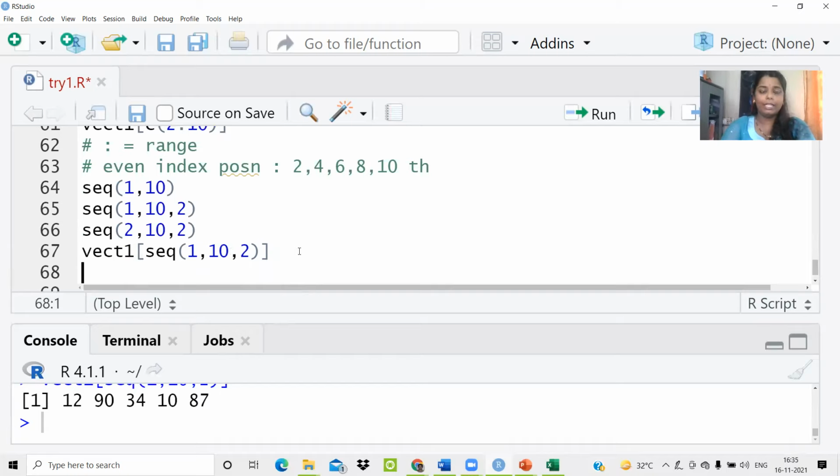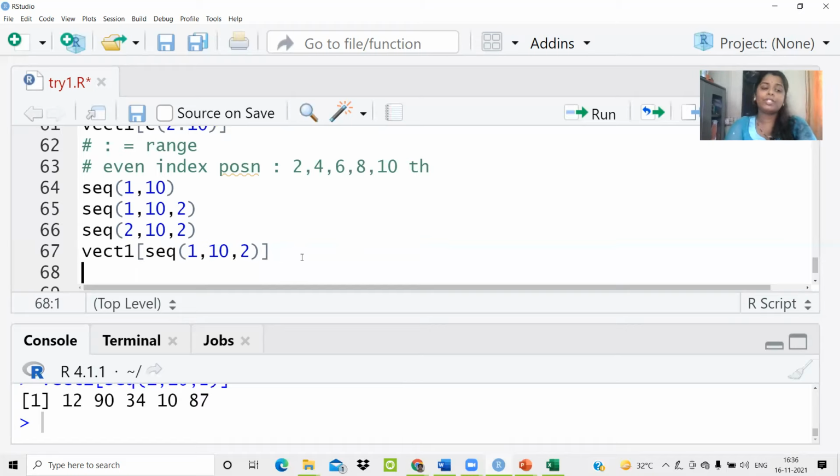I just hope it is clear how to use a sequence. Whenever you specify a sequence, there are two options: without increment or with increment. If you specify it without an increment, by default the increment is 1. If you specify it with an increment, then whatever increment you write, the hop, or you can say the jump, is selected based on that. Okay, I hope this part is very clear to you.